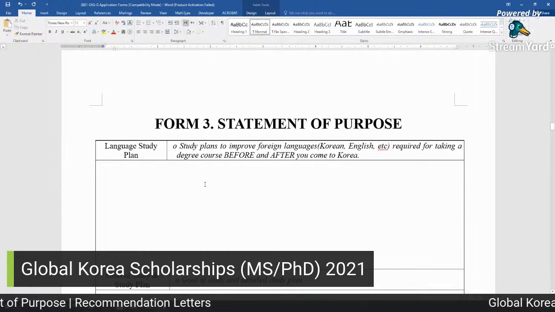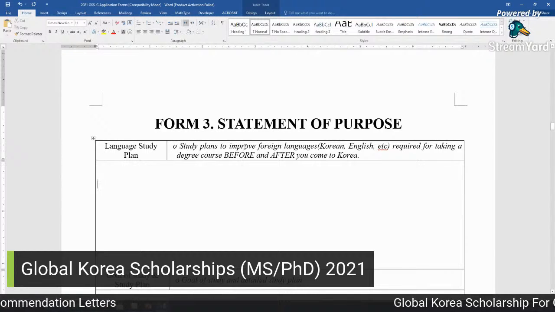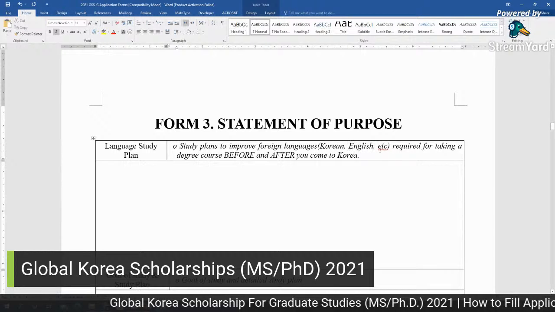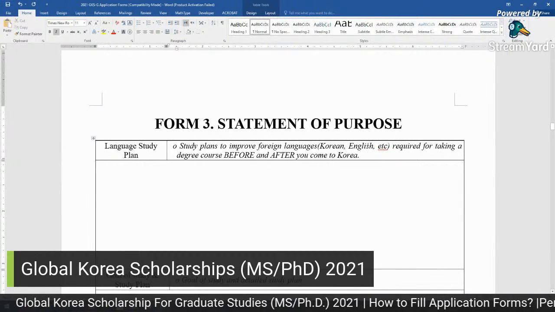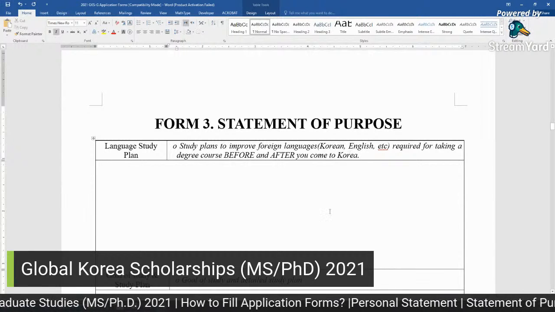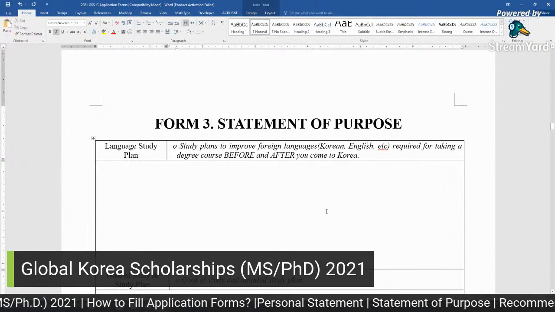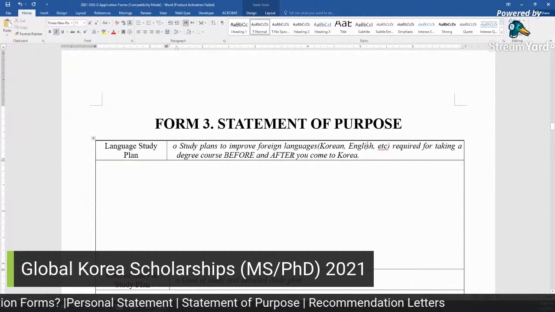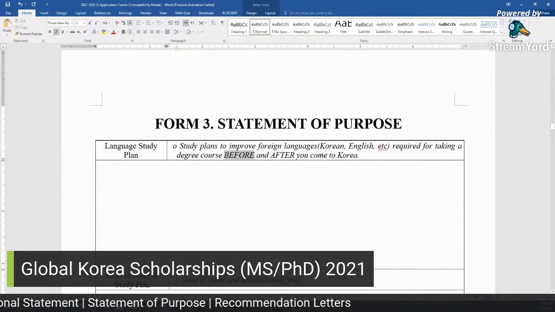So here I explained the study plan. Study plans to improve foreign languages, Korean and English. Mainly the focus will be on Korean, because English, yes, you know already, so they are not concerned about English. If you have IELTS, then you must submit this IELTS score with your application forms. It is required for taking a degree course, both before and after you come to Korea. So before Korea is very important.